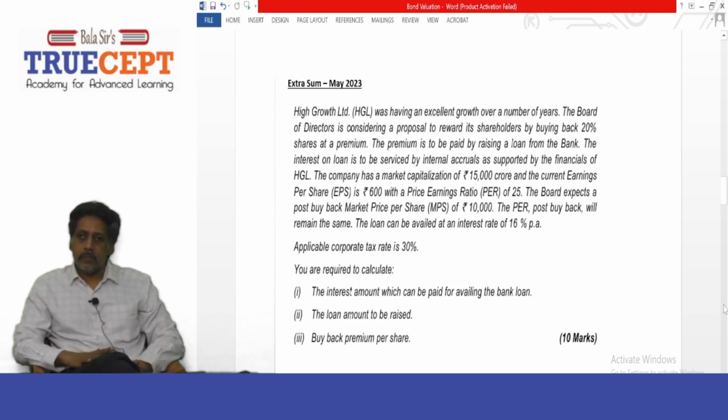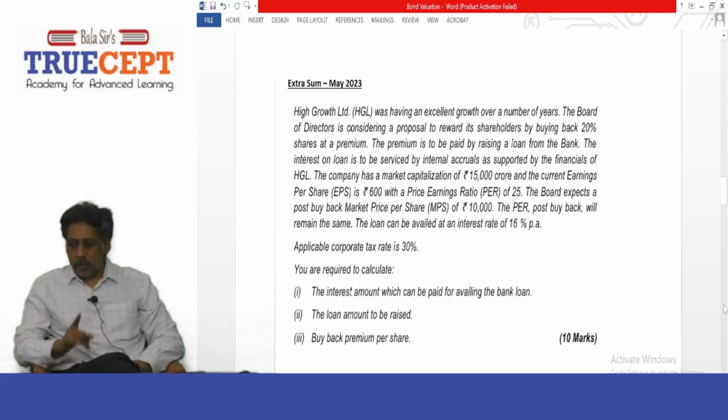High Growth Limited was having an excellent growth over a number of years. The board of directors is considering a proposal to reward its shareholders by buying back 20% shares at a premium. The premium is to be paid by raising a loan from the bank. The interest on the loan is to be serviced by internal accruals as supported by the financials of HGL. The company has a market capitalization of 15,000 crore rupees and current earnings per share is 600 rupees with a price earnings ratio of 25 times.